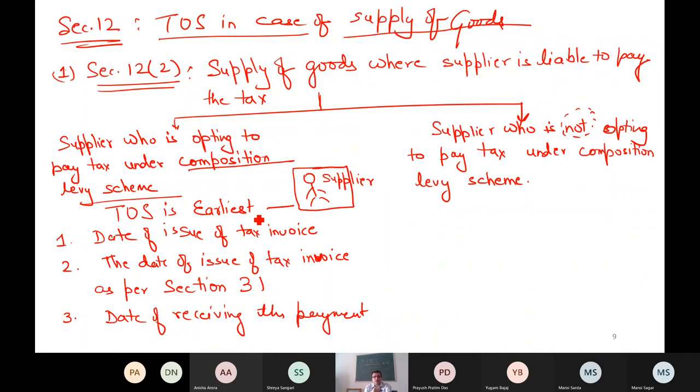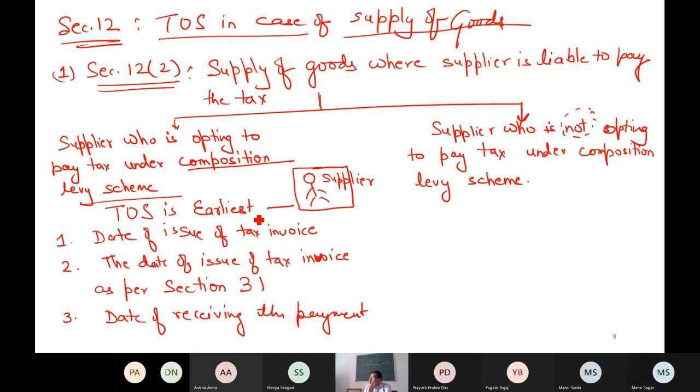When the invoice has been issued, liability to pay tax arises. Or even if you have actually issued the invoice later on, the government says what is the date as per section 31. That section 31 simply tells the last date by which the invoice has to be issued, or when you receive the payment. Out of these three, whichever is earliest, that becomes the time of supply.